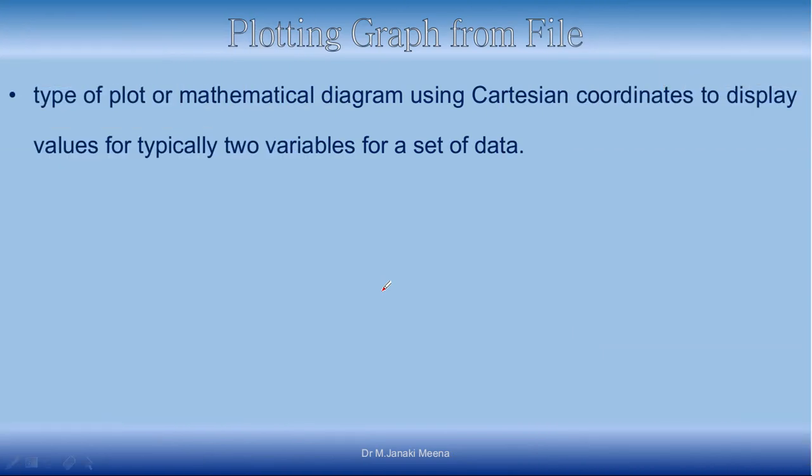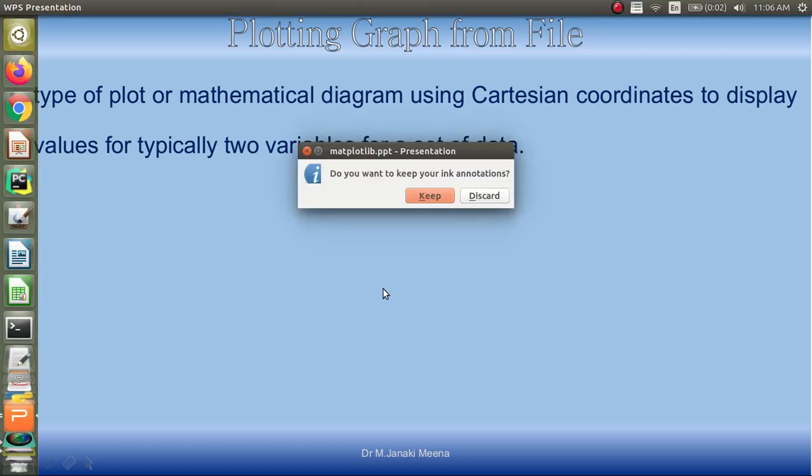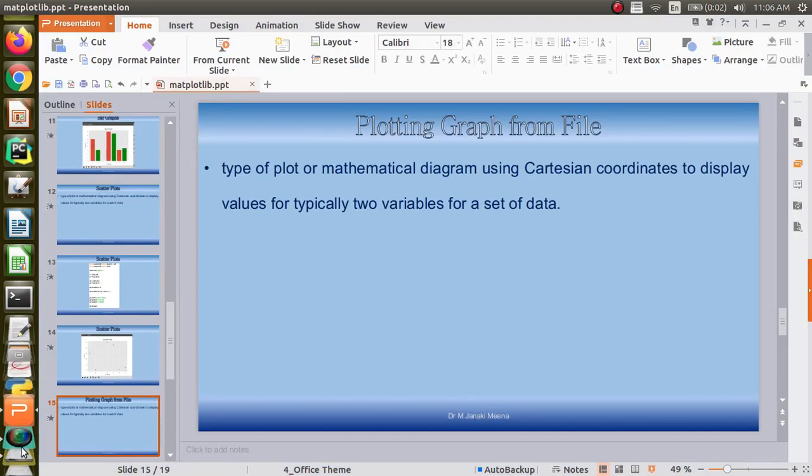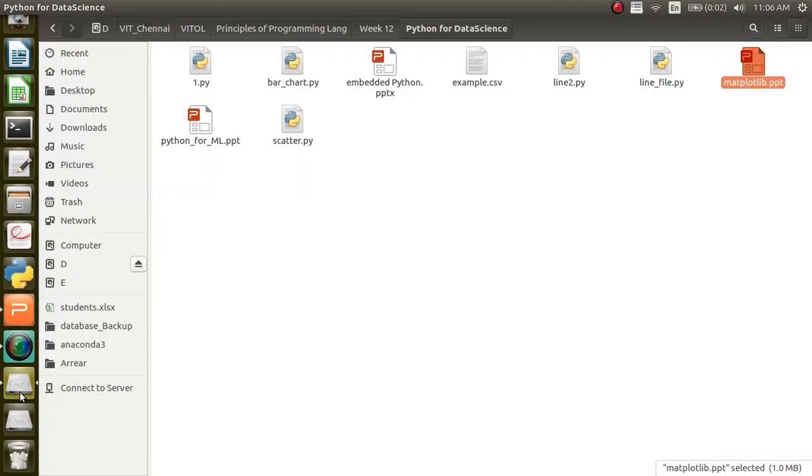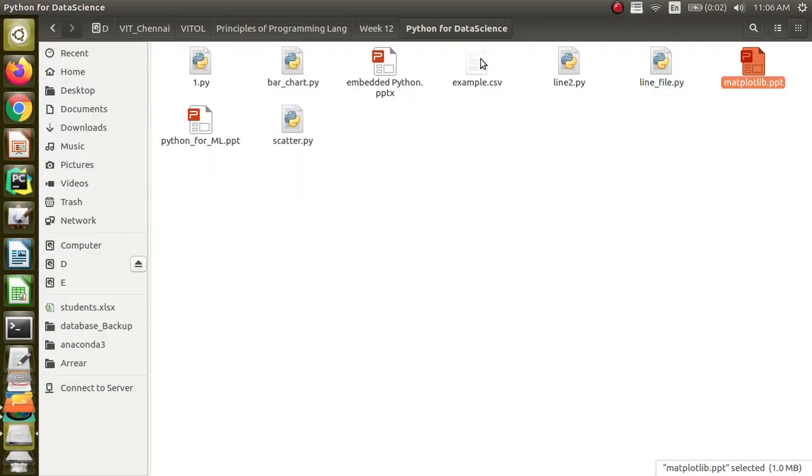Okay, so we have seen the 3 types of graph, but it's not that we are always going to give it as a list and process. All these toy examples only we have seen, where we gave the values in the code itself as text. But when you want to do the graph for a real application, then you may have to read it from a file.